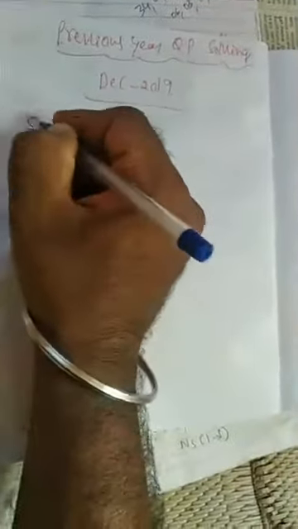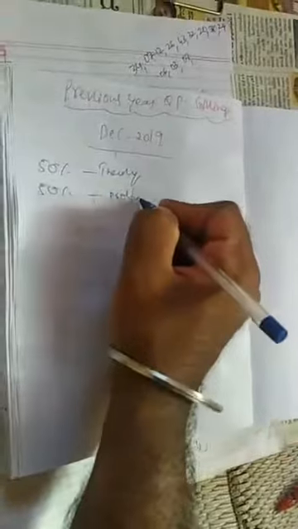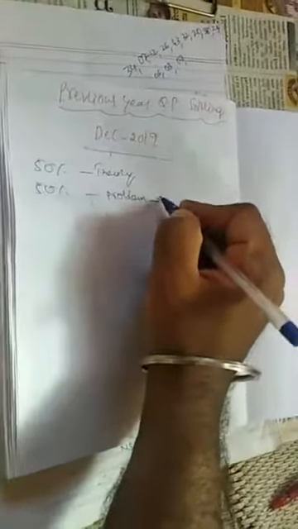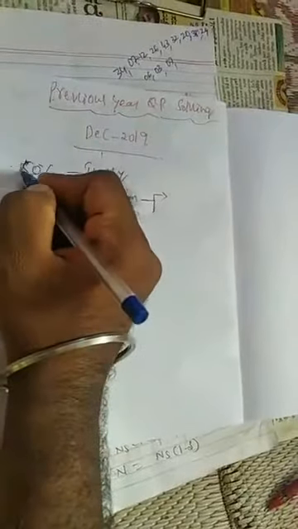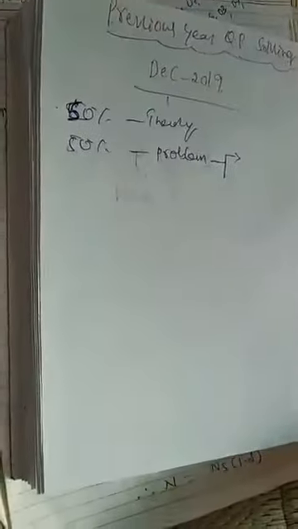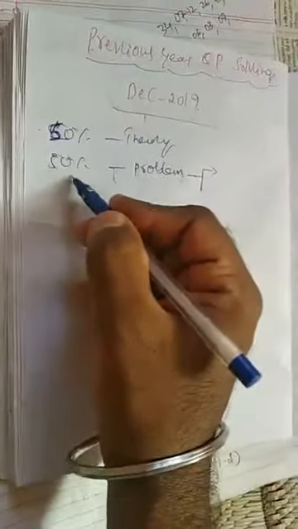So in this December 2019 question paper, 50% was theory and 50% was problem. Because they have covered enough theory in the 7th and 8th questions, so 50% problem.